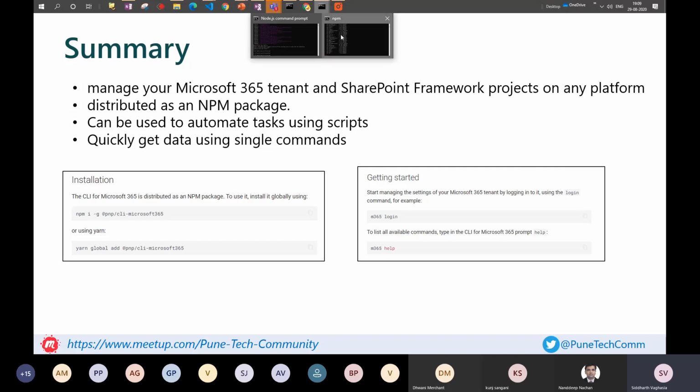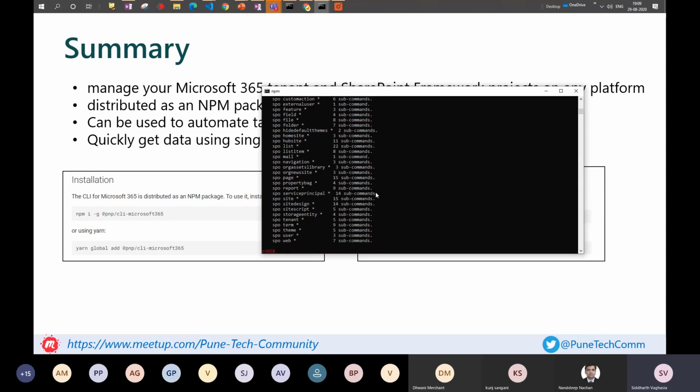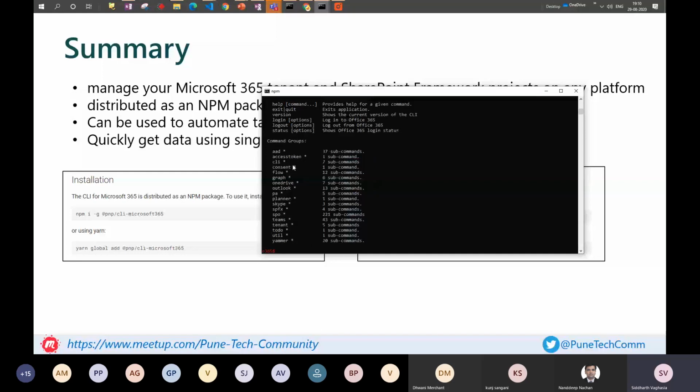So let me go here and see. If you see, I have already installed it on my local system, and what I did is I just said O365. Once we say O365, it runs and gets us into the Office CLI runtime, correct? And once we are in the CLI runtime, the command prompt turns red, so we know that we are running everything in the context of the CLI. And then if I say help, it will give me the list of commands which are available.